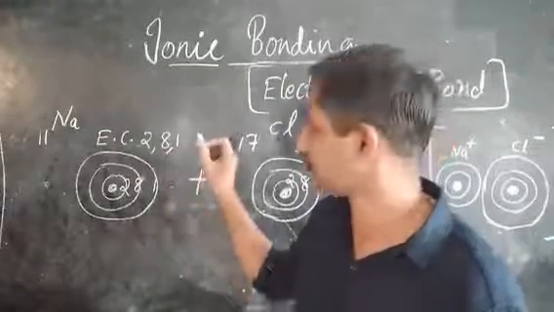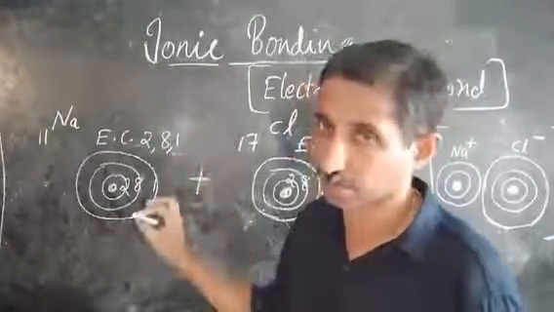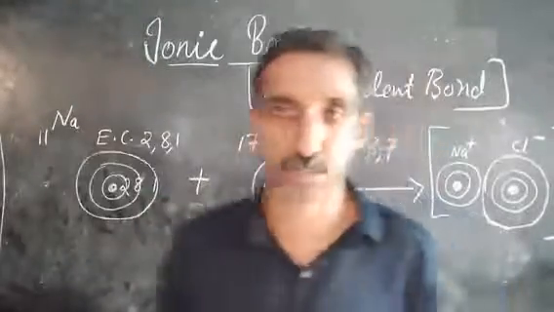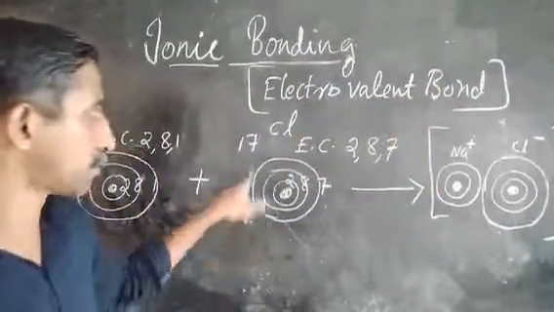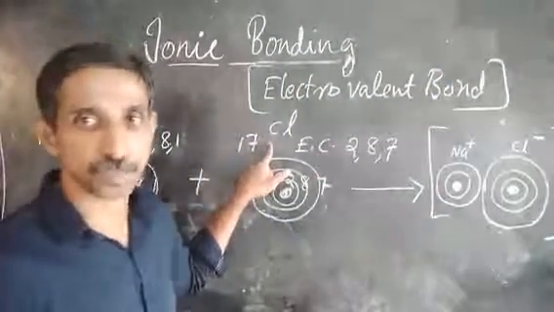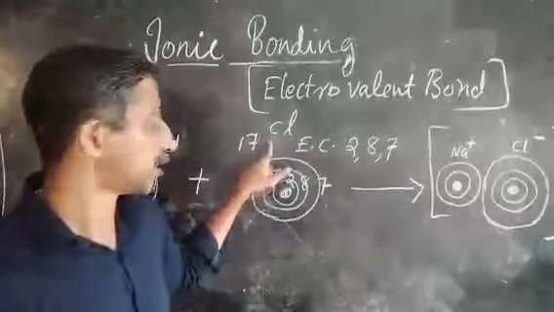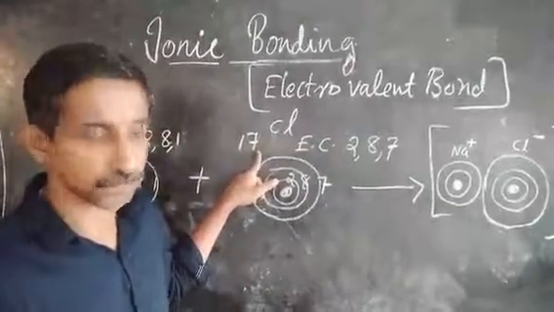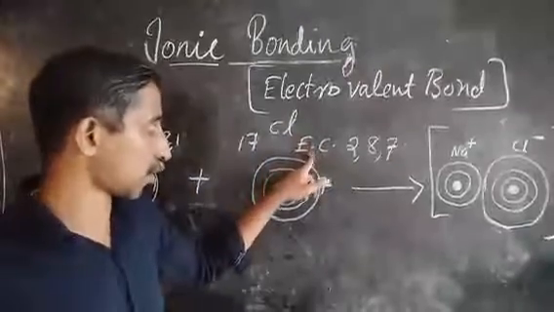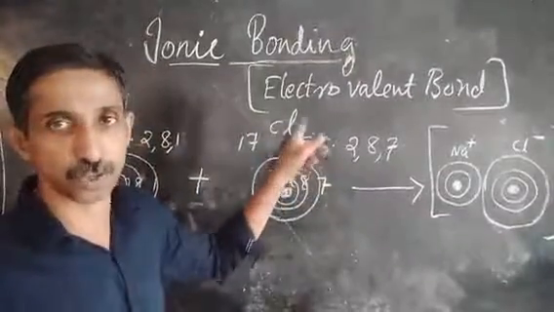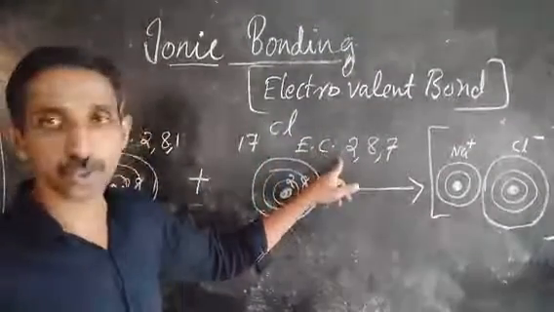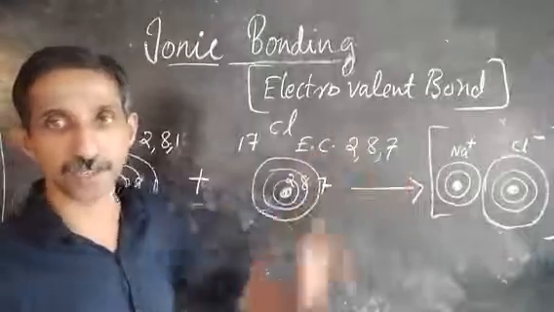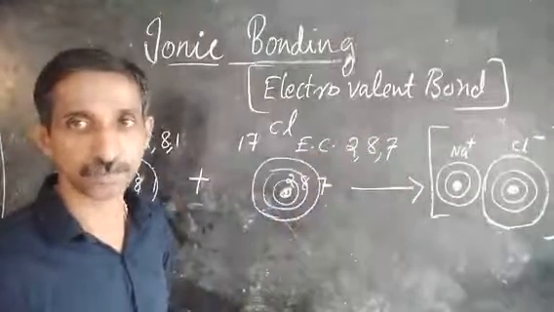If you look at the chlorine atom, 17 is its atomic number. That means 17 is its proton and electron number. So the electronic configuration in the chlorine atom is 2, 8, 7.